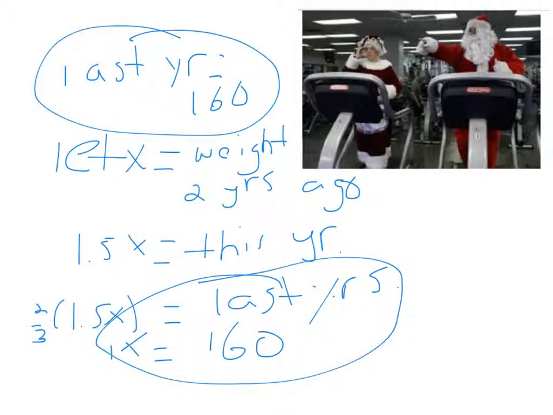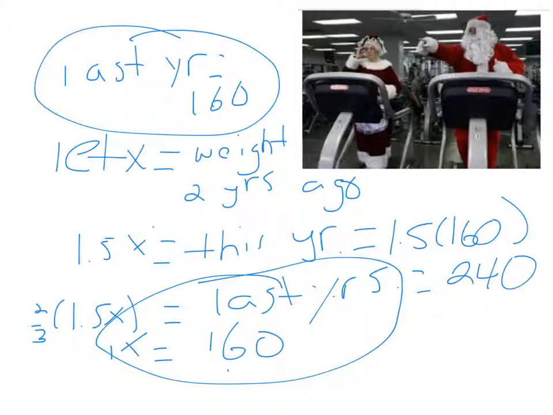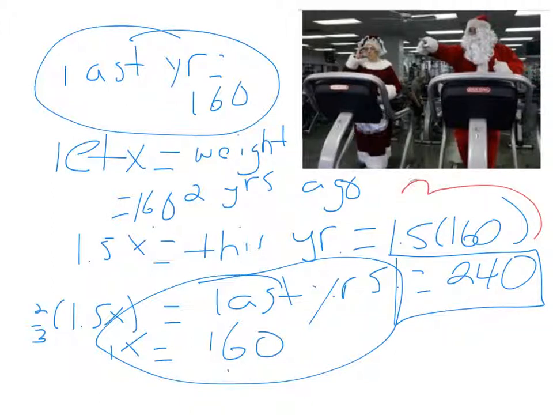If we know that, then now we know that we could type x equals 160. We can plug that in for x up here. 1.5 times 160, because we know that's what x equals. That's 240 pounds. And let x equal the weight 2 years ago. Well, we found x was 160, so 2 years ago she still weighed 160 pounds. And then last year she weighed 160 pounds, and then all of a sudden this year she weighs 240 pounds, and that, my friends, is why she is on the treadmill.